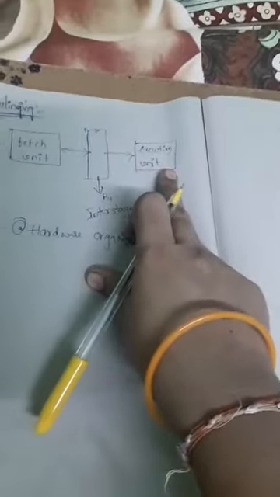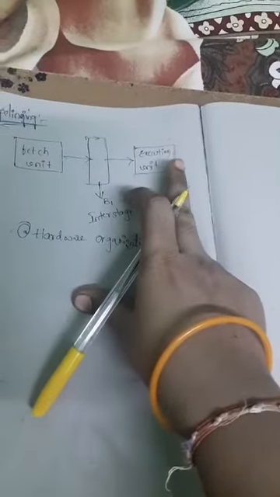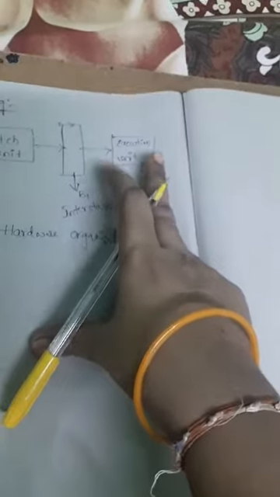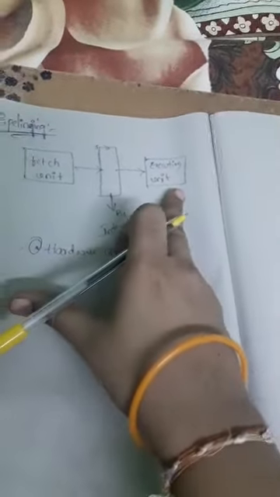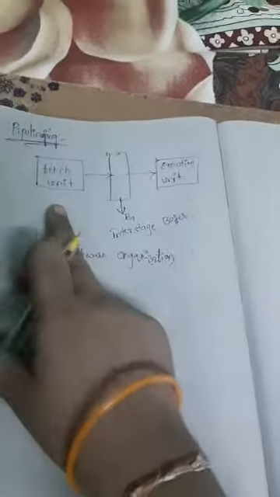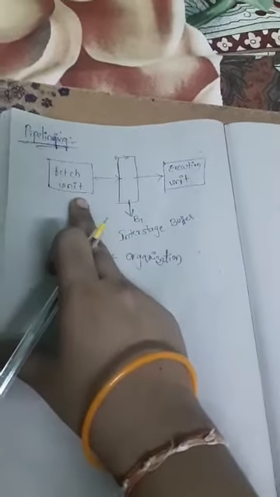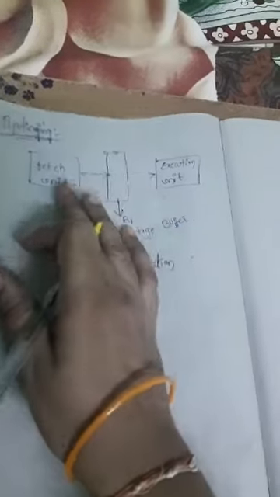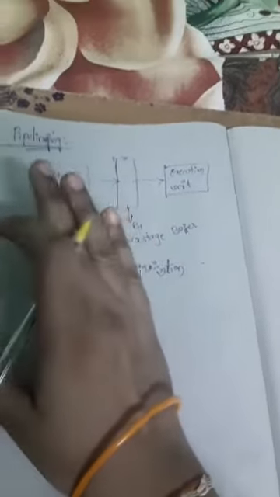So after the execution unit takes that data, it will automatically start the execution of the instruction. Meanwhile, when the execution unit is starting to execute the instruction, simultaneously the fetch unit will fetch the next instruction, which means we can observe one point here. That means concurrent execution of steps is going on here, or multiple instructions are being executed concurrently in this case.